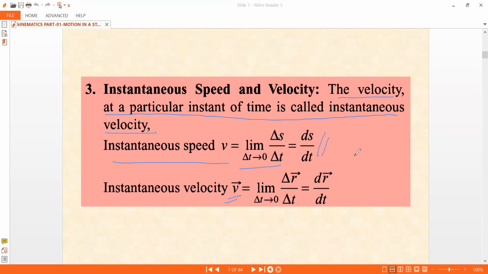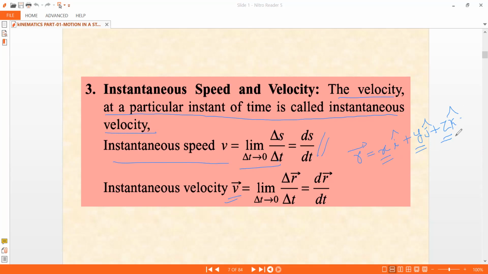What is the vector r bar? R bar is a vector which in general is written as x i cap plus y j cap plus z k cap. So it is nothing but the displacement in the x direction plus the displacement in the y direction plus the displacement in the z direction. R bar is a vector, called the displacement vector.